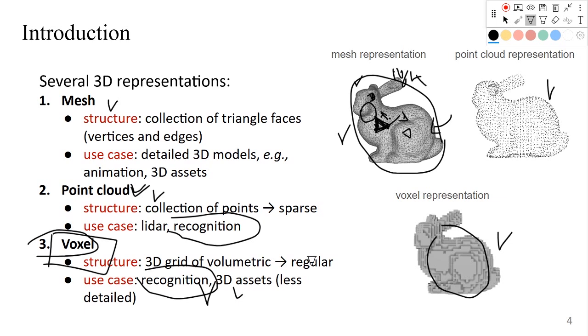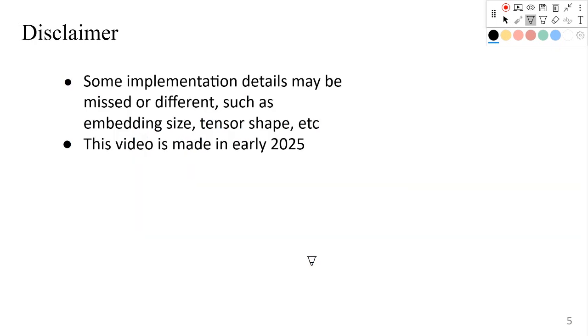Okay, so that's it for these introductions. Before we end the section, I have some disclaimers. During this video series, I will try to give enough details so we can understand how these methods work.